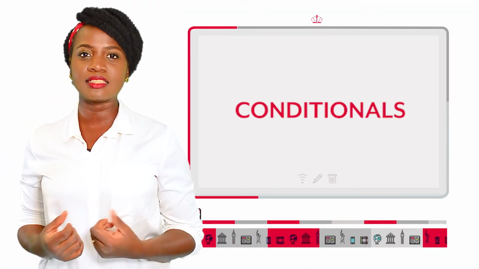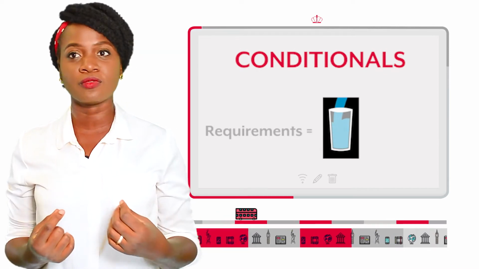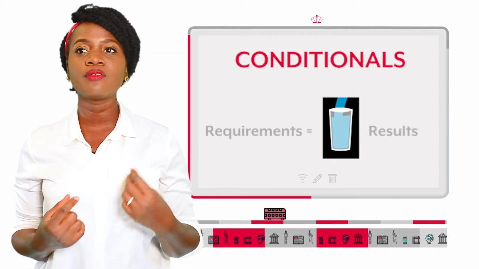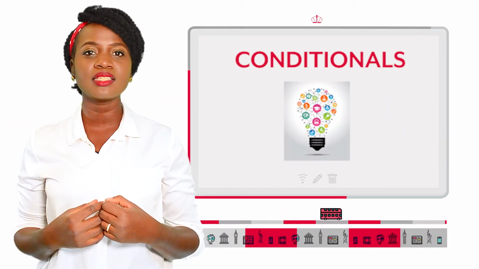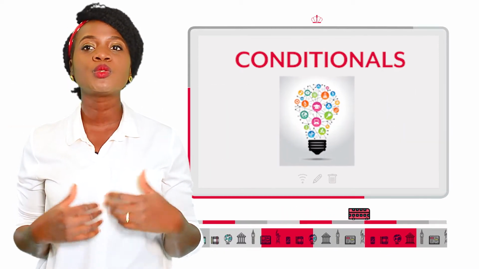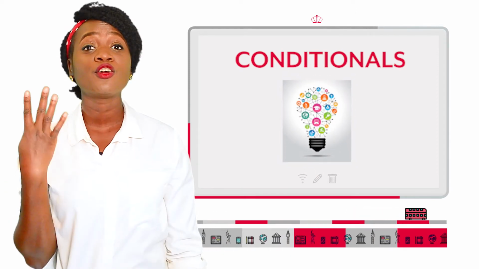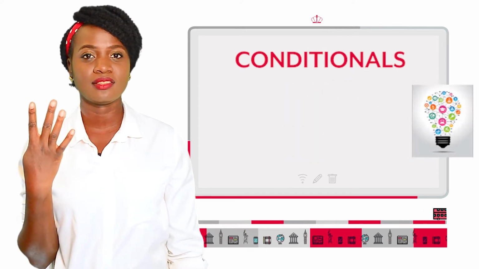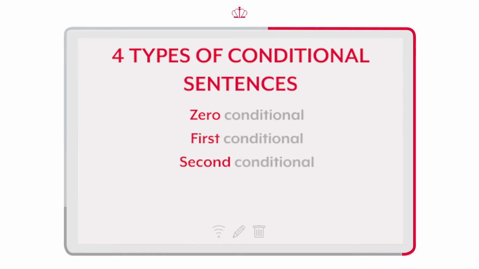Conditionals are sentences in which the speaker expresses an action that can only be fulfilled if one or more requirements are given. It is used to talk about things that did not happen or to imagine what would have happened if things had been different. There are 4 types of conditional sentences: zero conditional, first conditional, second conditional, and the third conditional.